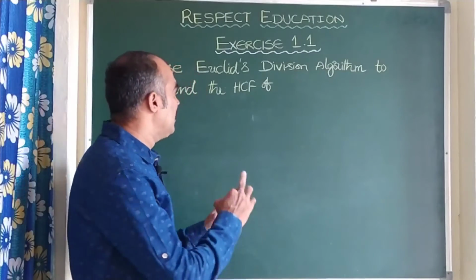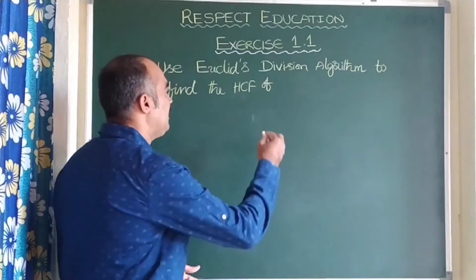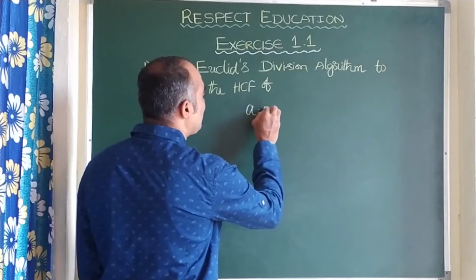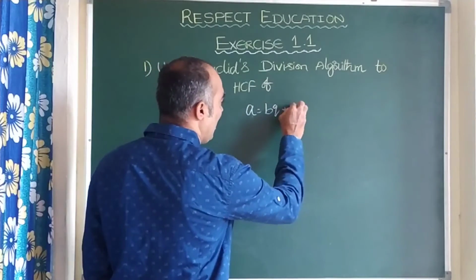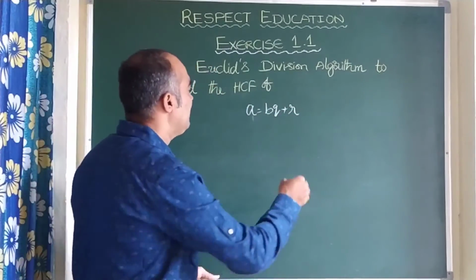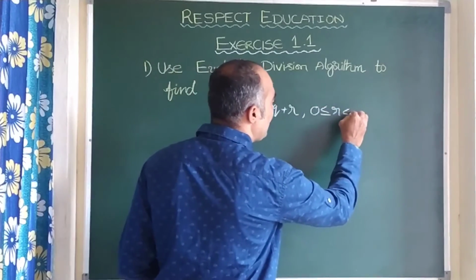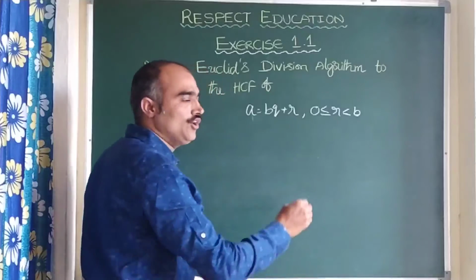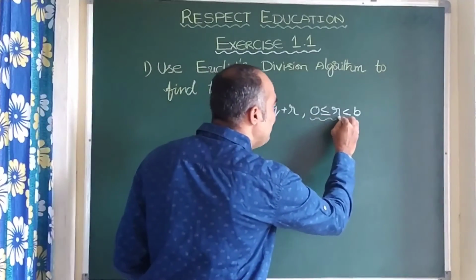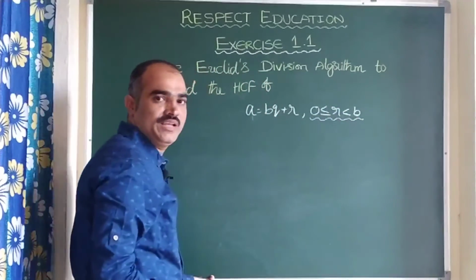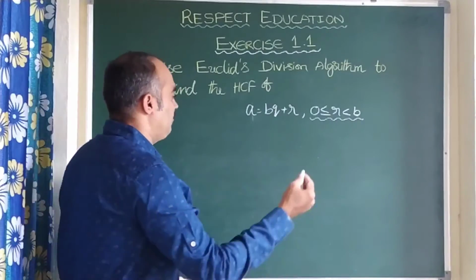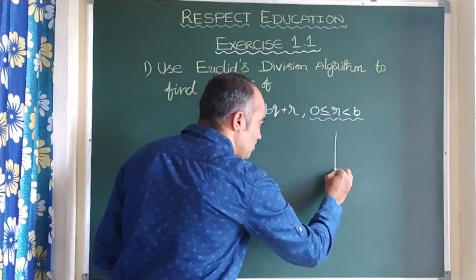Okay, children, now let us see what I have told you earlier. If A = BQ + R, then the condition is that 0 ≤ R < B. How do we know? How do we believe this statement? Let us see here, children. For example, I have 3 students.